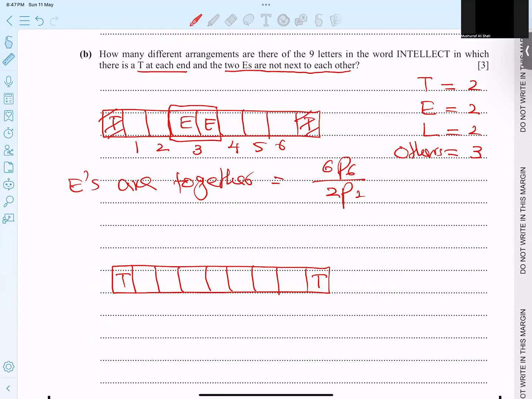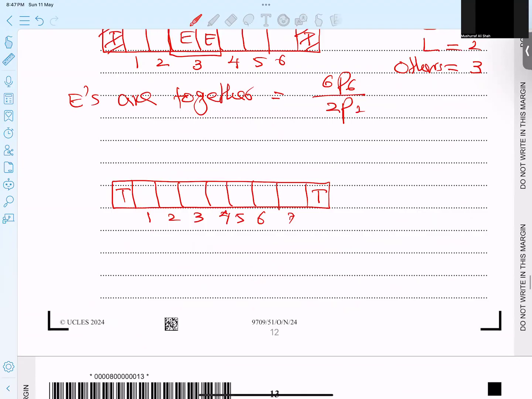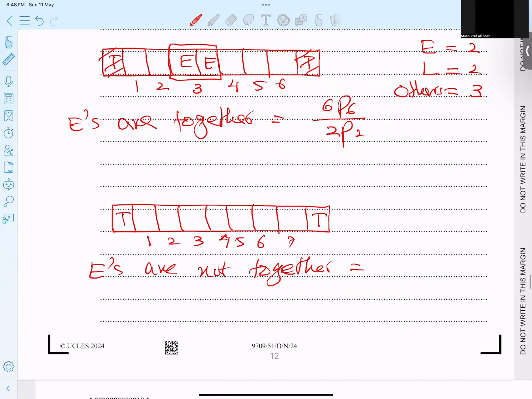And now, when E's are not together, 1, 2, 3, 4, 5, 6, and 7. So total, when E's are together, when E's are not together, what is the option we have now? It means the total options are 7P7, but E's and L's can repeat, so 2P2 into 2P2, and subtract this answer.